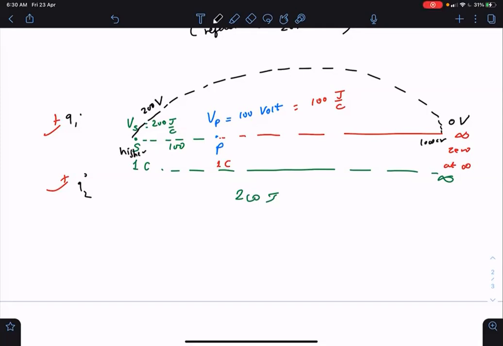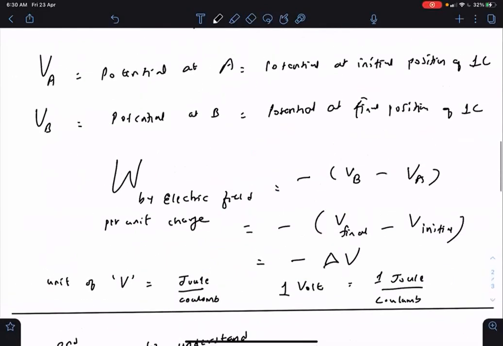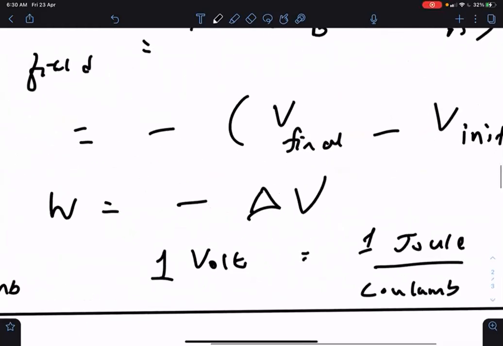And we are bringing with us a 1 coulomb charge. Because the charge is going from low potential to high potential, this 1 coulomb charge will get negative work from the electric field, because work done by the electric field is equal to negative of final minus initial.